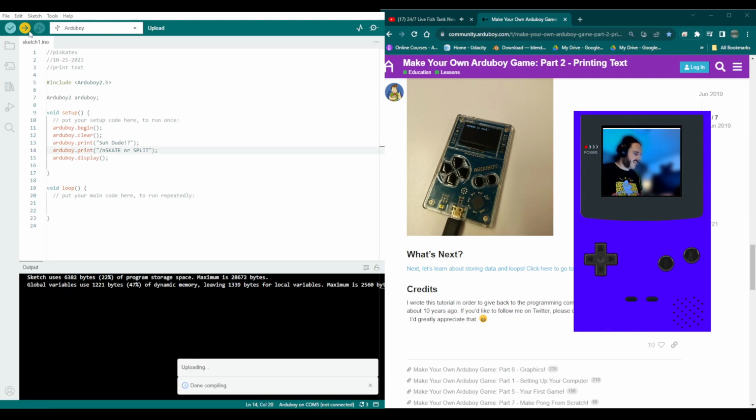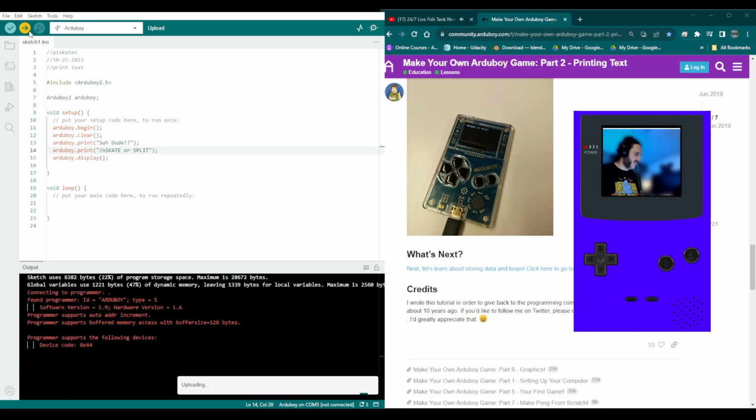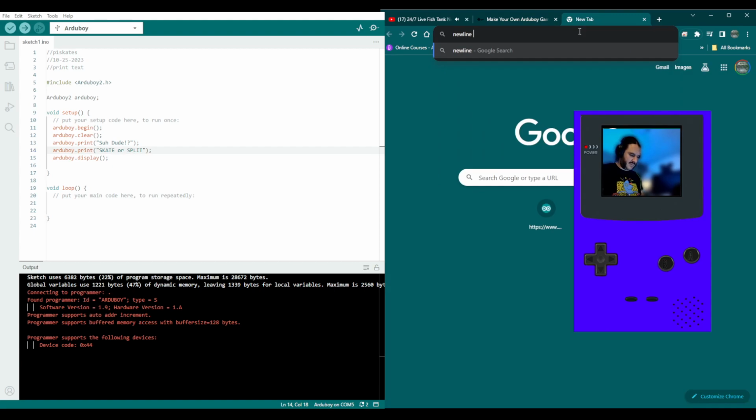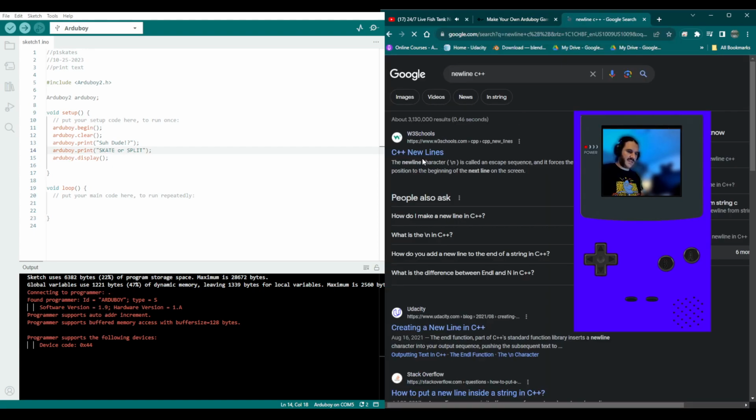If that works, that's gonna be awesome because I remembered that. But yeah, it didn't work. It just printed the /n. Hold on a second. There's a way to do it. It might just not work with Arduino. All right, new line C++.